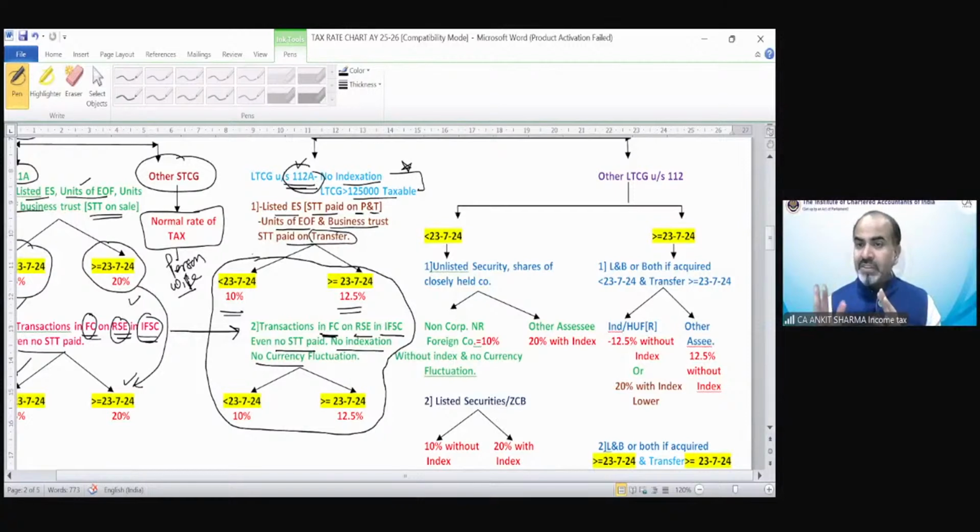Now we are left with section 112 capital gain. Okay. So 111A has been completed, which talks about the short-term capital gain in case of specified securities. Then other short-term capital gain we have discussed. Now in case of long-term, section 112A we have discussed. Again, this is for specified securities or securities in the International Financial Services Centre. Rate would be 10 or 12.5. Now we are left with other long-term capital gain or other long-term capital assets under section 112.